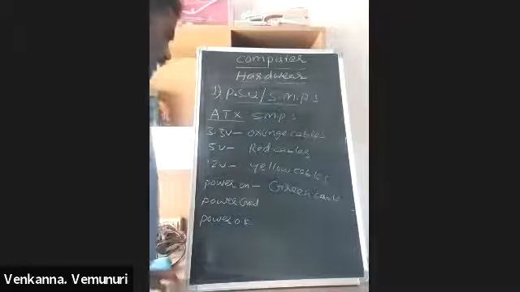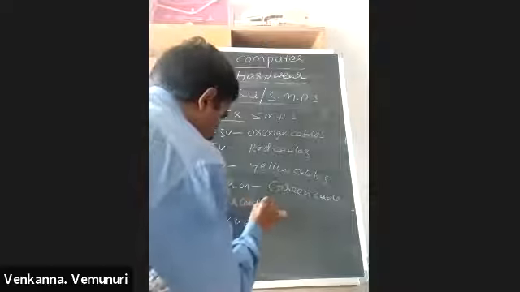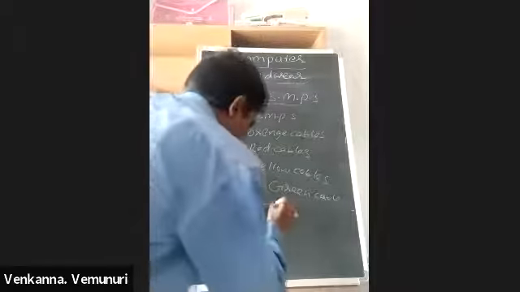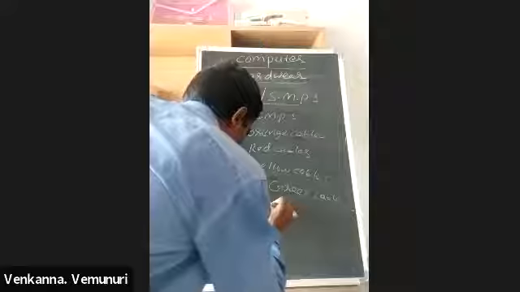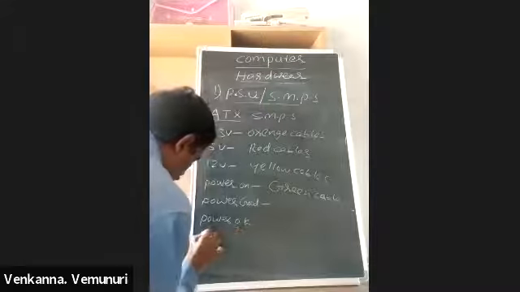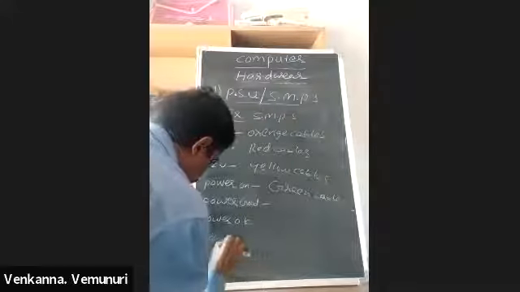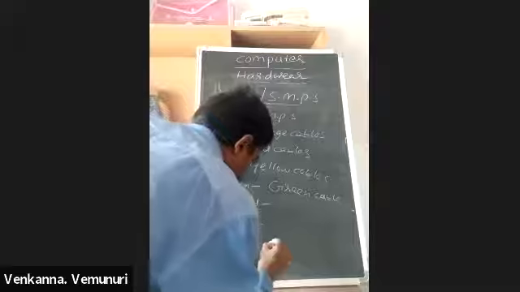Means here power on is the green wire, and here power good and power okay. Another one is standby, and for standby the purpose is violet.